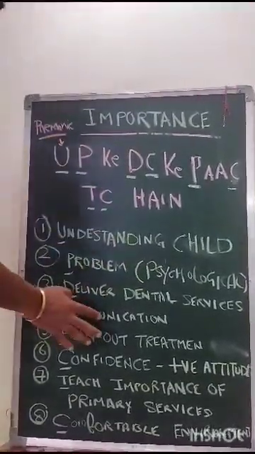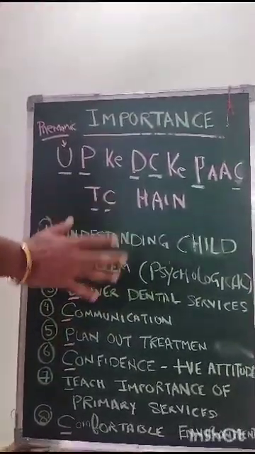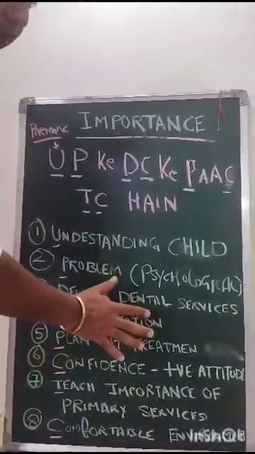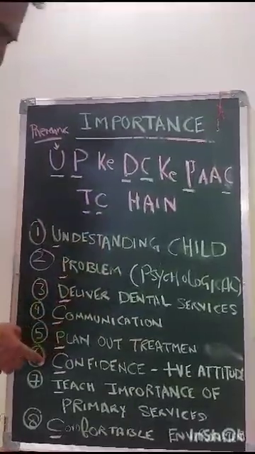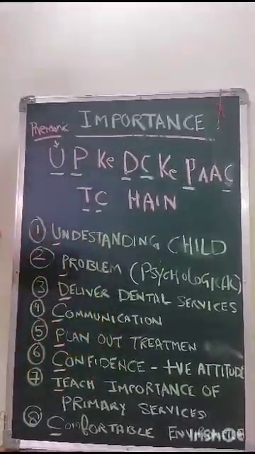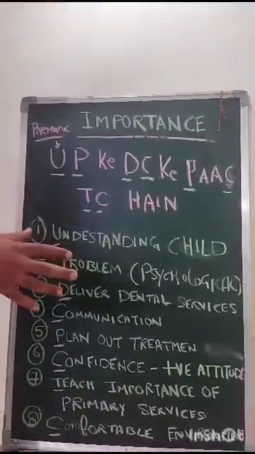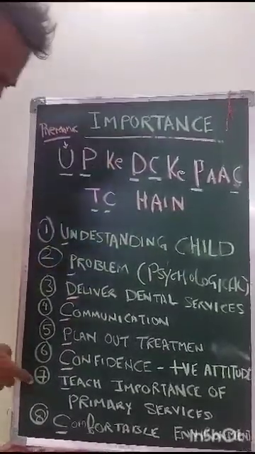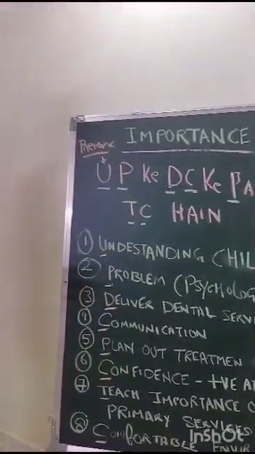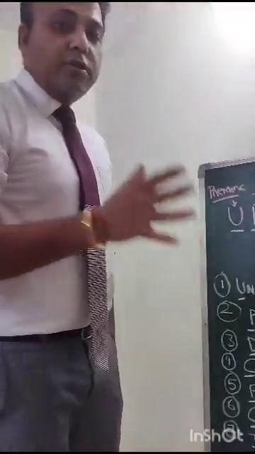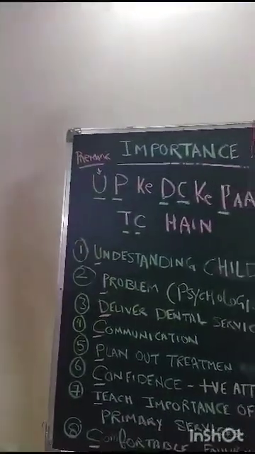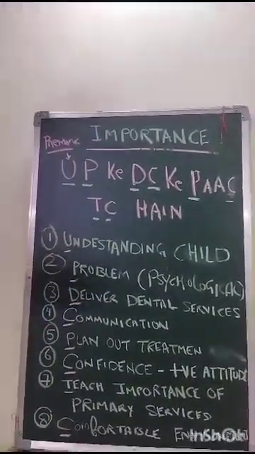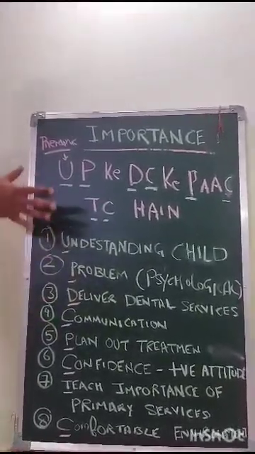C stands for communication. To establish effective communication with the child, you need to understand psychology. P stands for plan out an effective treatment plan. You need to understand psychology. C stands for confidence of the child. To gain the confidence of the child, you need to understand psychology so that you can give a positive dental attitude to the child. T stands for teaching the importance of primary health services, importance of the first visit and preventive health services. And then C stands for giving a comfortable environment for both the dentist and the patient to work together.